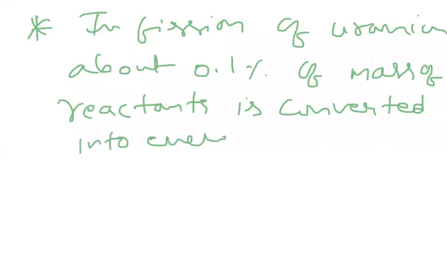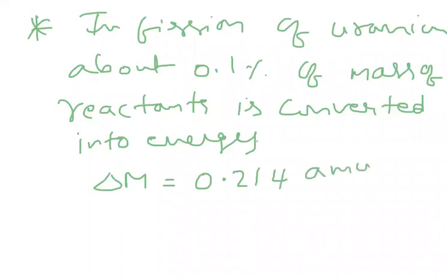That is the reason we find a mass defect, which we already discussed in our last class. The mass defect in this equation is 0.214 AMU.